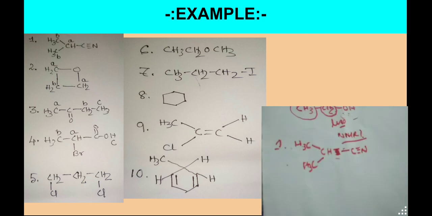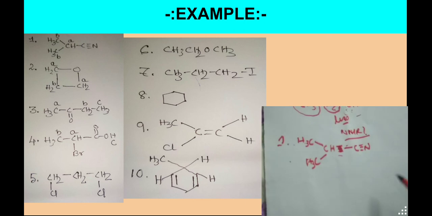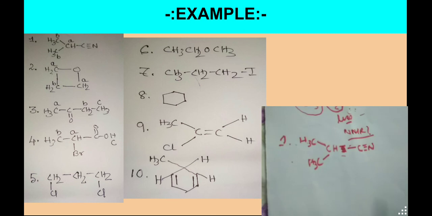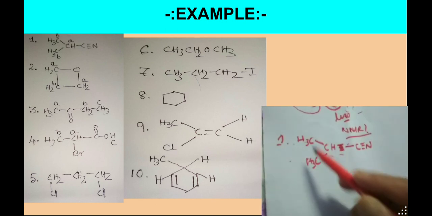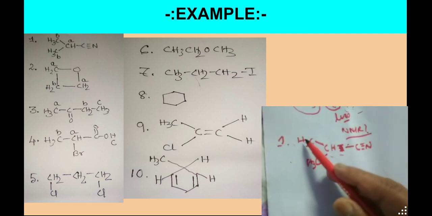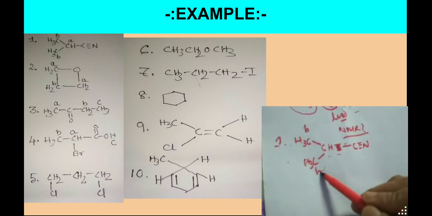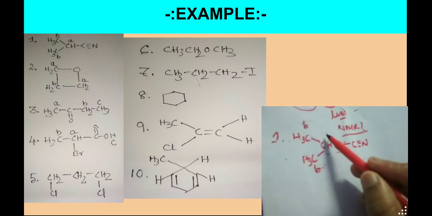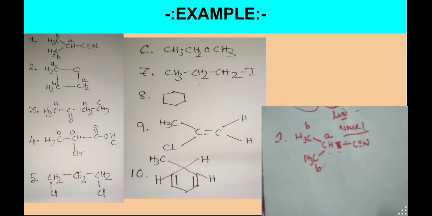Before finding the NMR signals, there are some rules. You have to find out how many different types of environmental protons are present. Here there is the CH proton and the methyl protons. If you look carefully, this methyl proton and this methyl proton are similar, so we name them B. Both are similar, and this one is the other type. So here two types of protons are there.